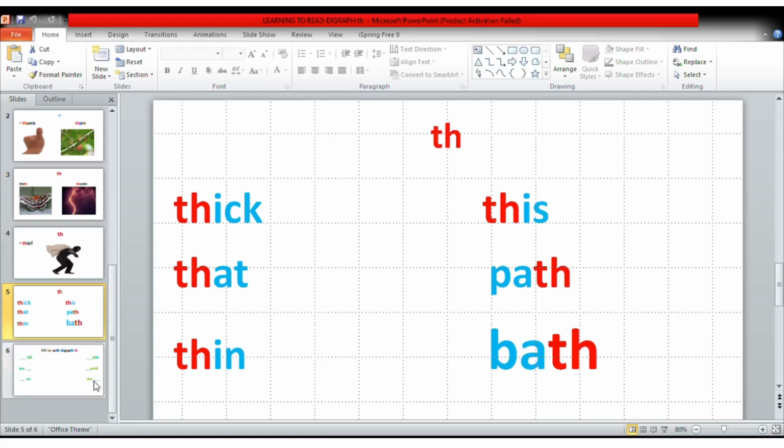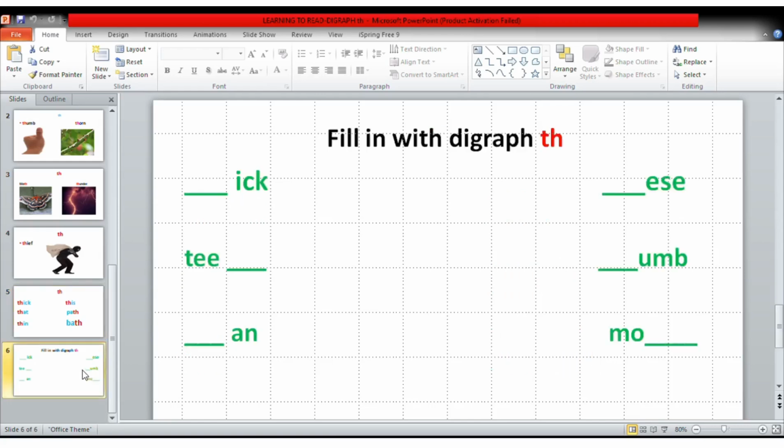Good job. We have an exercise down here where you're going to take your notebook, write down these words, and use the digraph th in the blank spaces. Fill in using the digraph th. After filling in, read those words aloud.